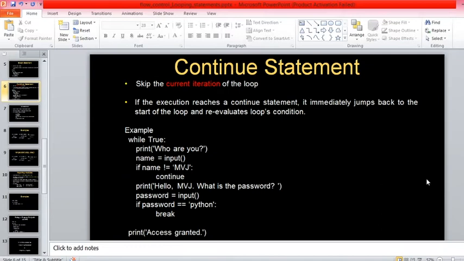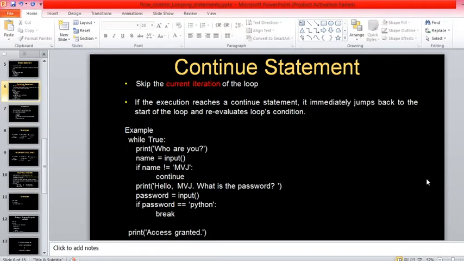But the continue statement will skip only the current iteration of the loop and jump back to the beginning of the loop. It will stop only one iteration, and continue with the next iteration of the loop. Are you getting my point?